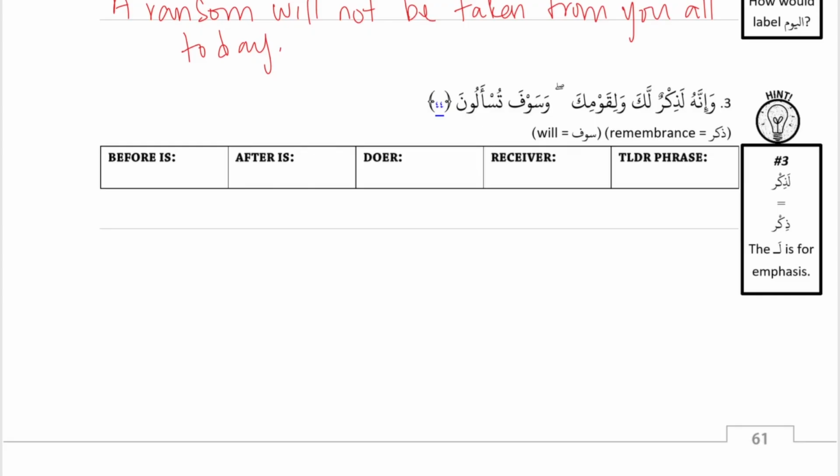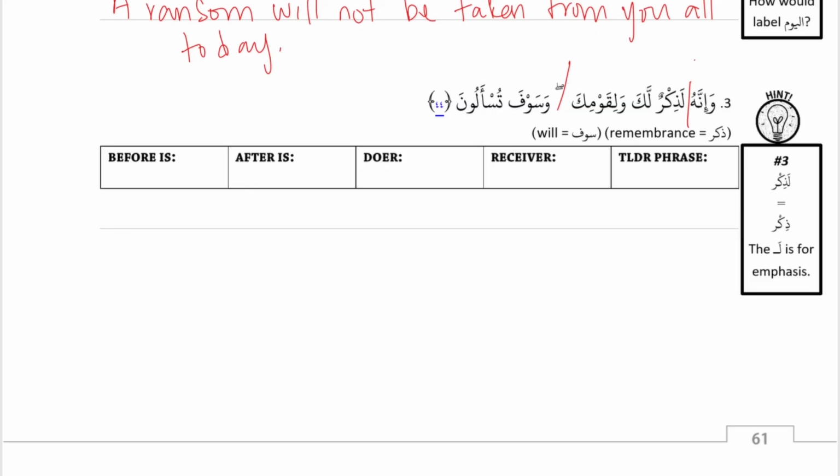So inna is sentence starter. Who is its noun. Who is specific. And لذكر is general. Yes. So we're going to put a break there. And our first break goes our first is. Good. Dhikrun is not related to laka because la is a TLDR. So we're going to put a break there.